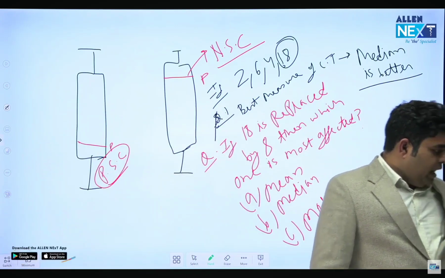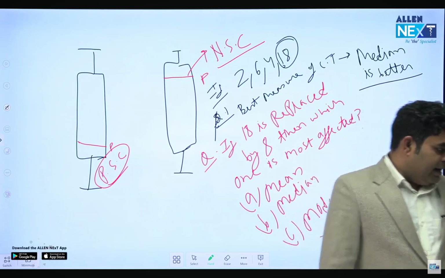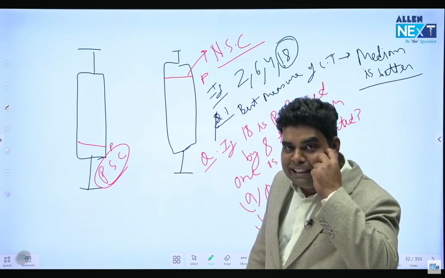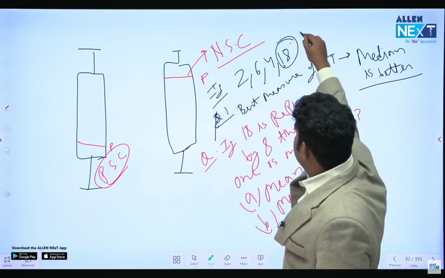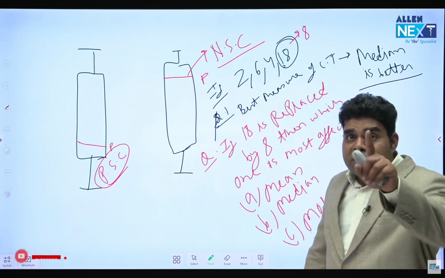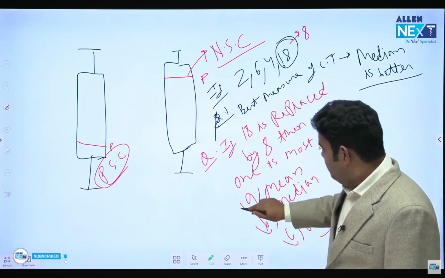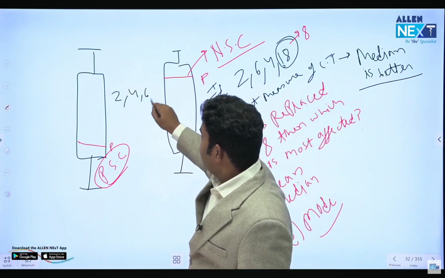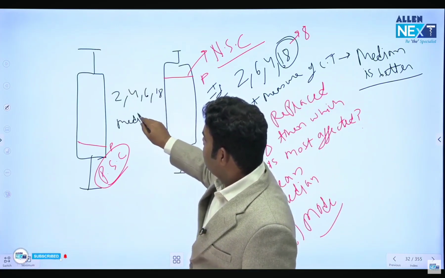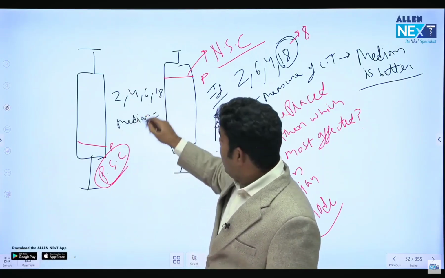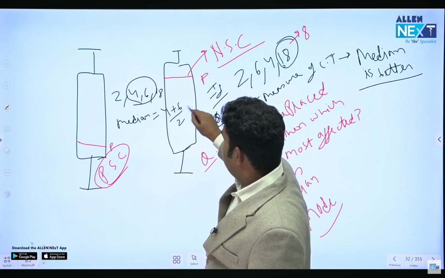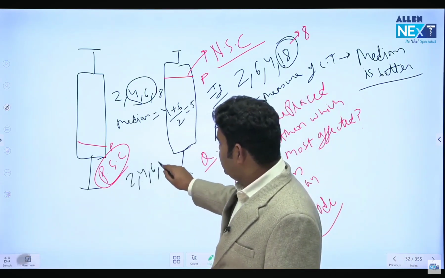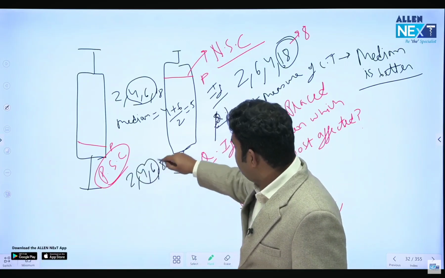Very good. Nikhil Agarwal and Hars Rawat and Prince Yadav, Mansanvi, Riya, Dr. Amit Anand, they all have given the answer. If we replace 18 with 8, most affected will be mean. See it. When it is 2, 4, 6, 18, what will be the median? There is no middle number, so the average of the middle two numbers becomes the median. 4 plus 6 by 2, that is 10 by 2, 5. 5 is the median. And if I replace 2, 4, 6, 18 by 2, 4, 6, 8, again the middle two numbers are 4, 6, so again the median will be 5.